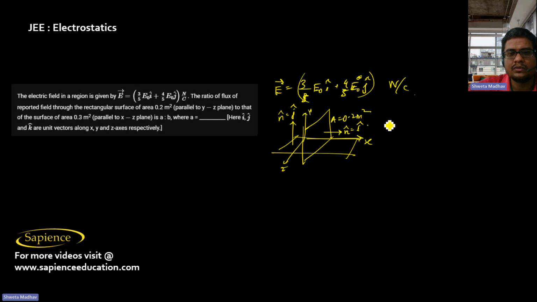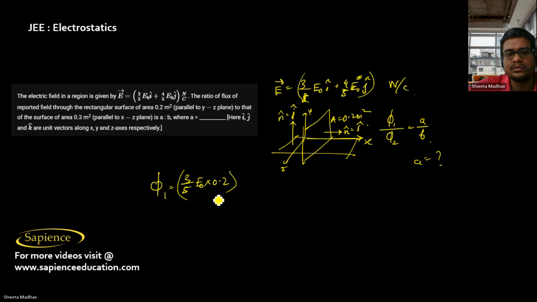So the ratio of these two fluxes, phi 1 by phi 2, is A by B, and we have to find A. So phi 1 is obviously E dot A, so it is 3 by 5 E naught into 0.2, since only the X component of the electric field will provide the flux here, and for the other one the Y component will provide the flux. So phi 2 will be 4 by 5 E naught into 0.3.